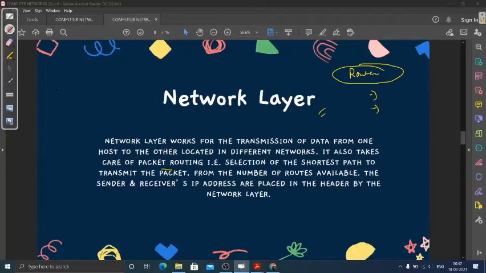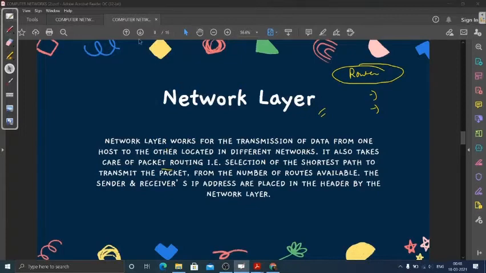Now, what did we already have in frames? We had special bits attached at the beginning and the end of the bit set, and we also had the MAC address. Now the network layer attaches the IP address also. So the MAC address was there and the IP address is also there, and now the data is called packets.